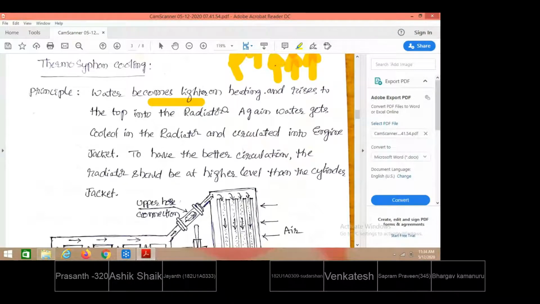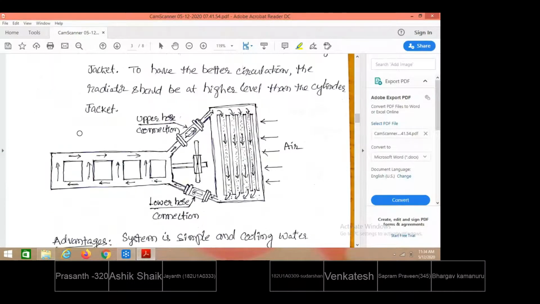That means temperature increases and density will decrease and it rises to the top in the radiator. If you see this diagram, these are the engine cylinders. So four cylinders are there, and around these cylinders, water jackets are provided. Through the jackets only, we are circulating. First, we are allowing the cold water to enter into these cylinder jackets.